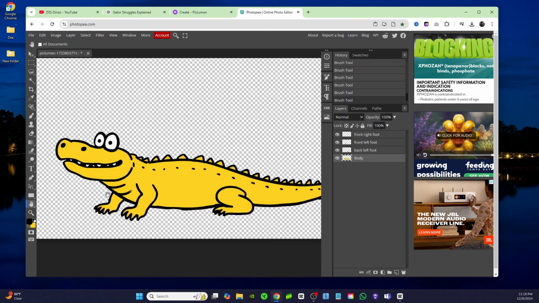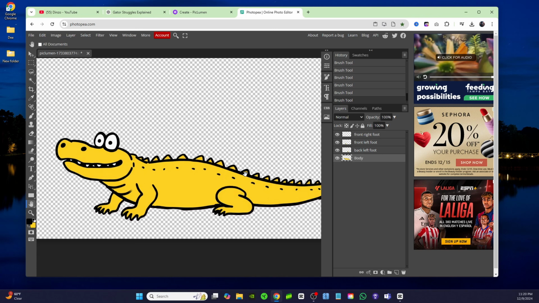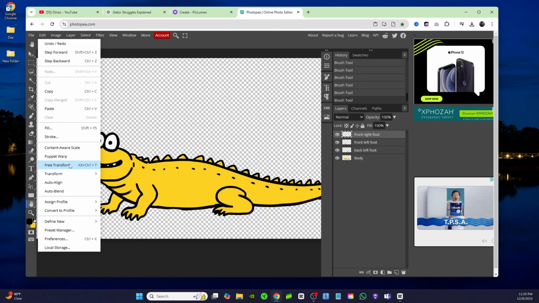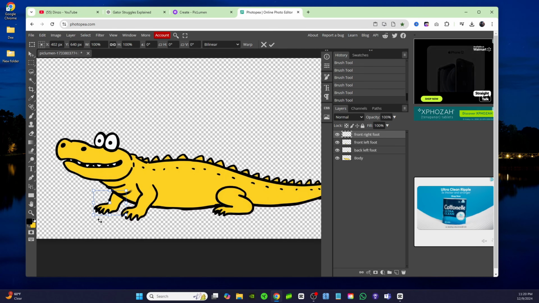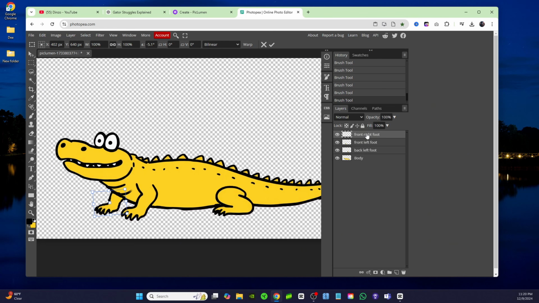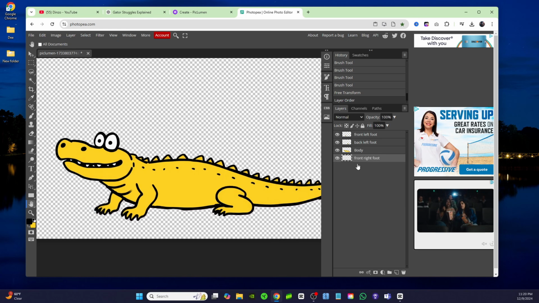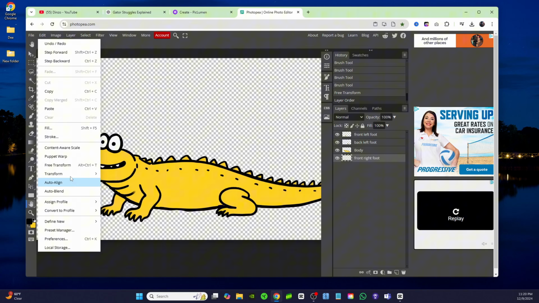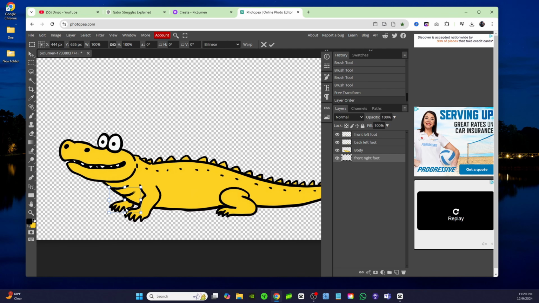And now, as you can see, we have a body, and we have each foot, and they're all on separate layers. The first thing we're gonna do is click on front right foot, which is this back foot here. And then we're gonna click on edit and free transform. And now we can move his foot. All right, so the first starting position, we also wanna make sure, since this is like the far side foot, we wanna make sure that this is under the body layer. That way it's hidden behind it, okay? So when I click on it, and I click edit free transform. See, now as I move it up, it's hidden behind the body because it's on the far side. You don't want to see it.